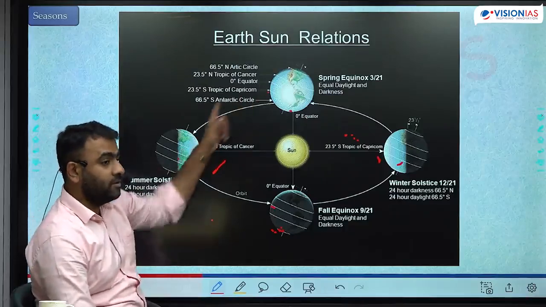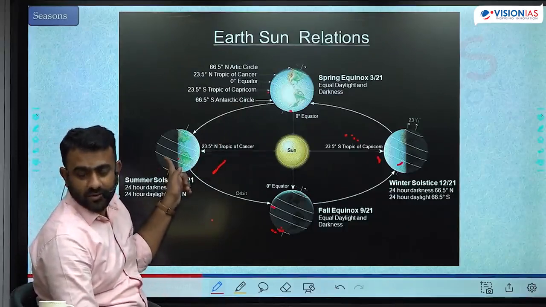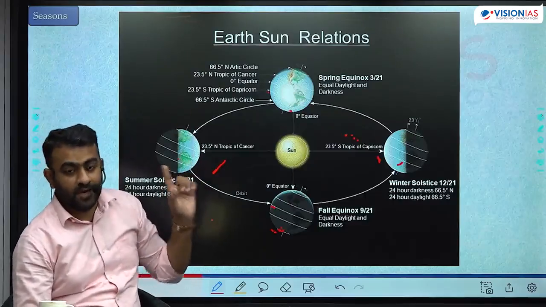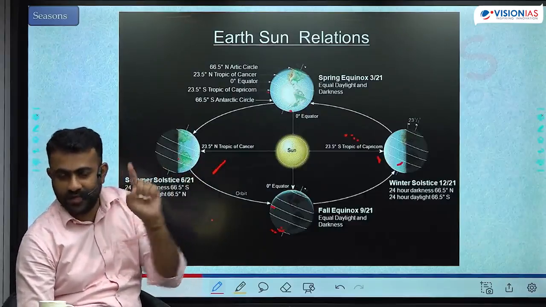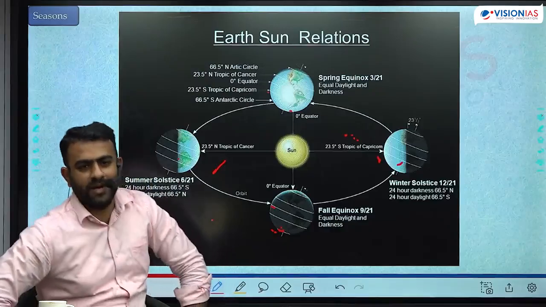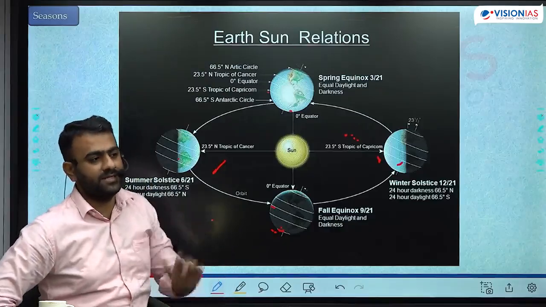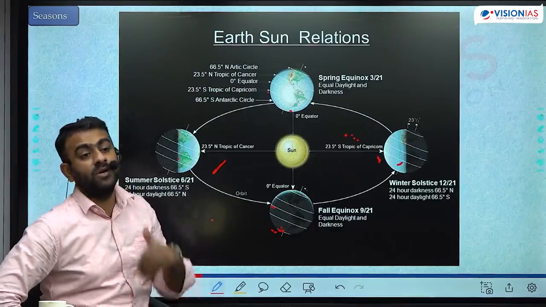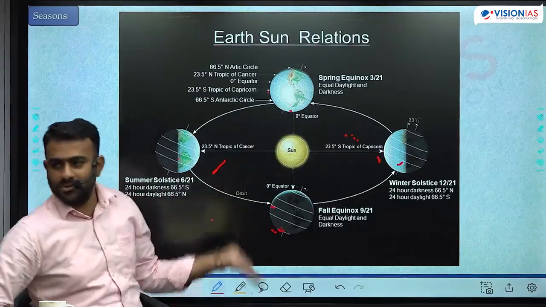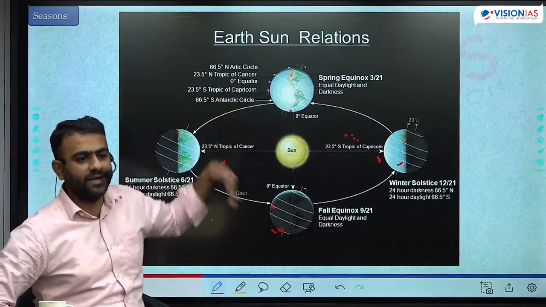And this length of the day, I told you, the maximum length of the day is here. That is true for every latitude. Every latitude will have its own maximum length of the day. I gave you example, in Delhi, its maximum length of the day is 15 hours. You go to Paris, maximum length of the day is 18 hours. Go to London, maximum length of the day is 20 hours. Because with increase in the latitude, length of the day increases, right?